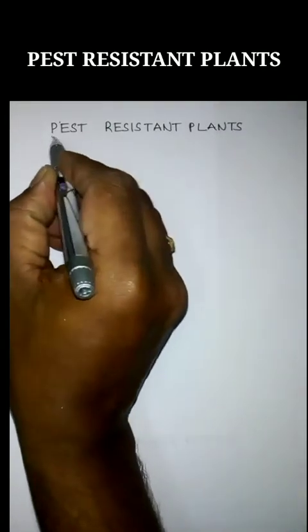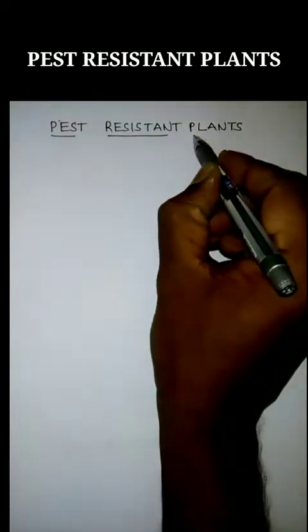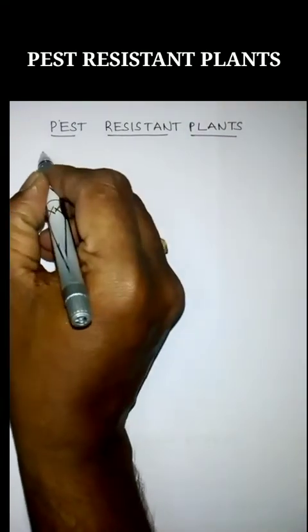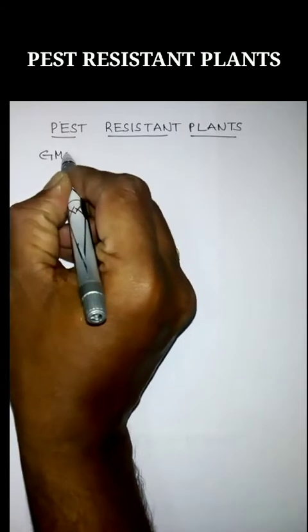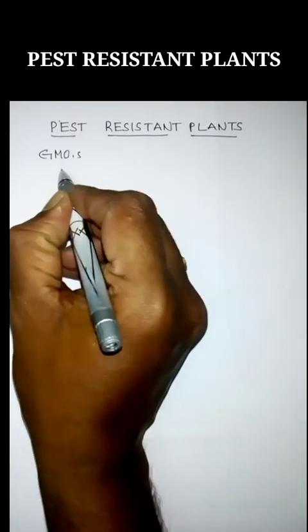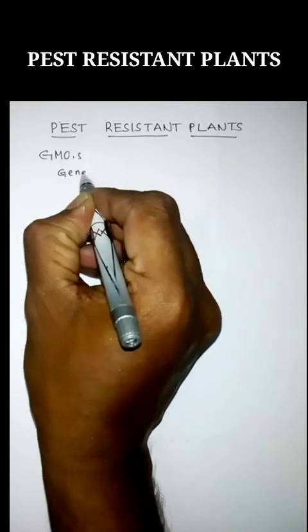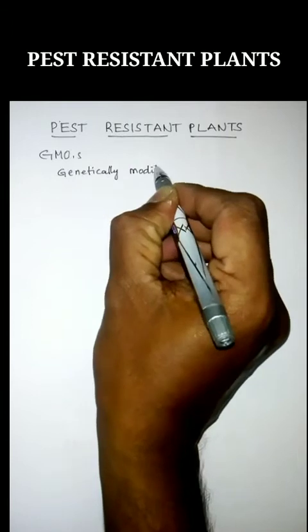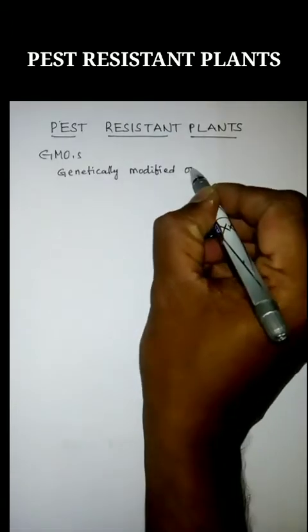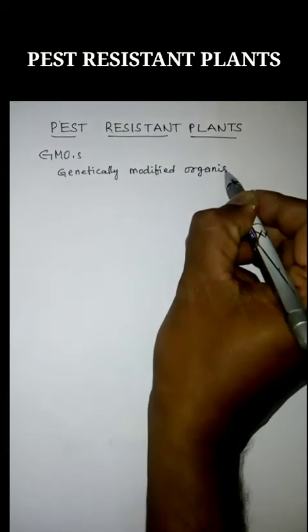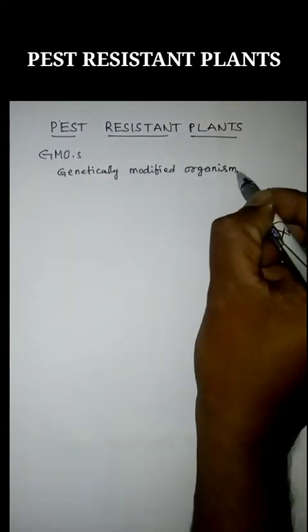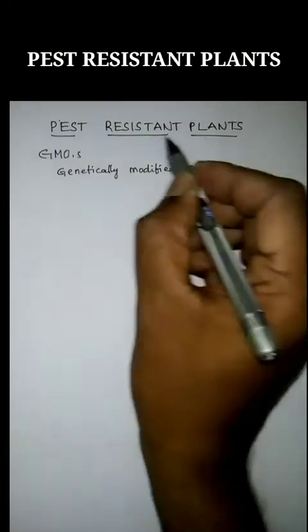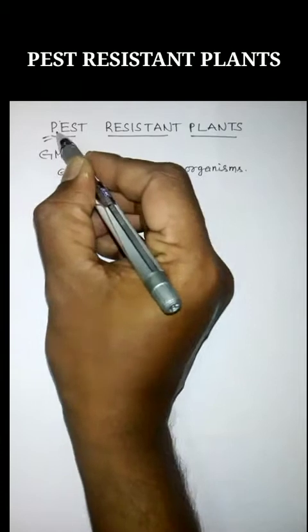These pest resistant plants are GMOs, meaning genetically modified organisms, and they show resistance against pests.